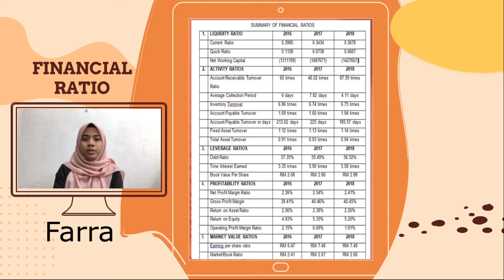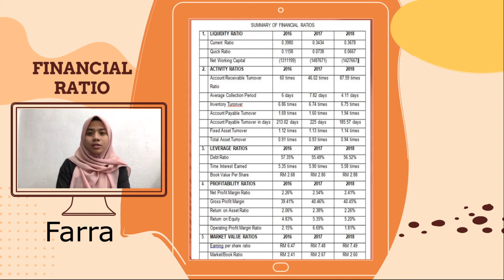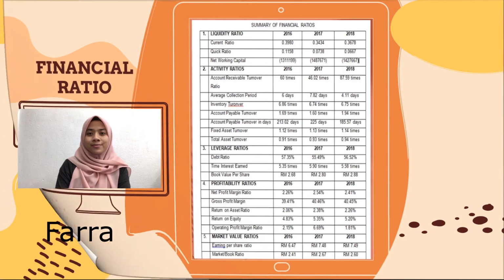So we move to the last ratio, market value ratio. For earnings per share, we choose 2018 because it has the highest ratio compared to 2016 and 2017, which is RM 7.49. And for market book ratio, 2017 has the best ratio with RM 2.67 compared to 2016 and 2018. That's all for the financial ratio. Next, we move to the conclusion.